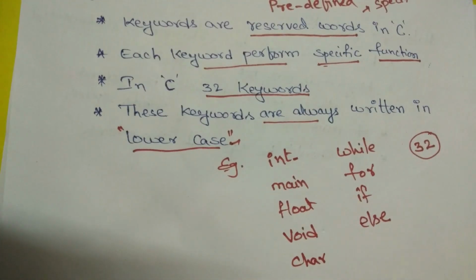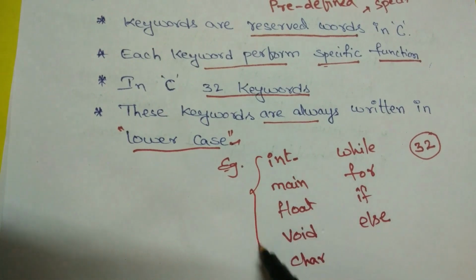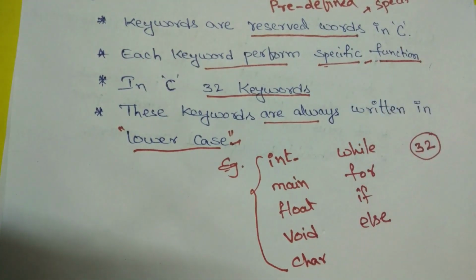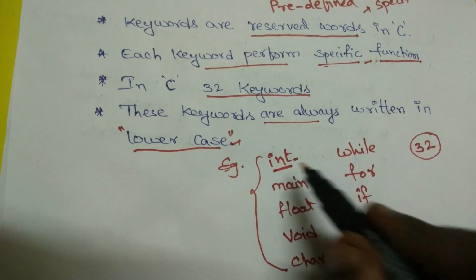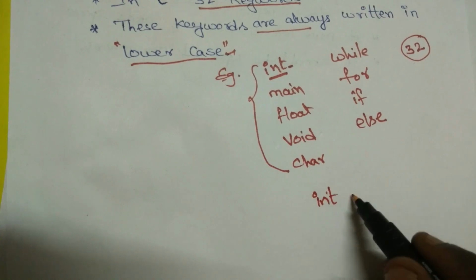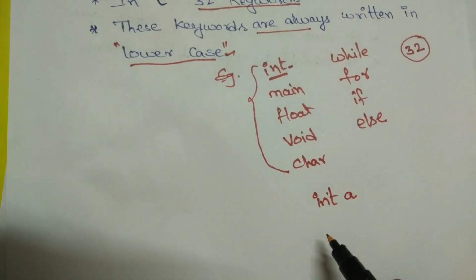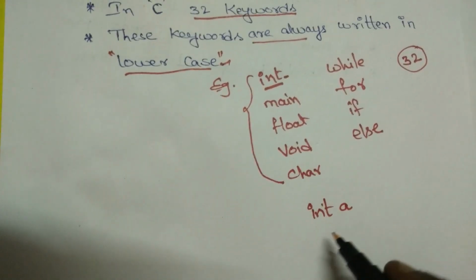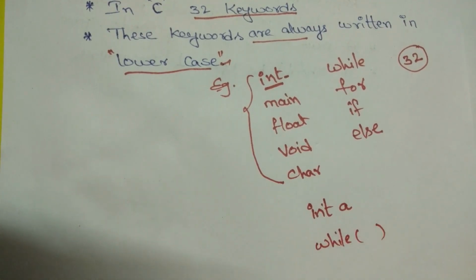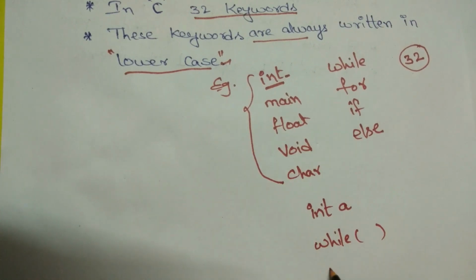And what is the need of these keywords? By using these keywords I can do some specific task or function. By using the int keyword I can declare integer type variables. The while keyword is used for representing the while loop.